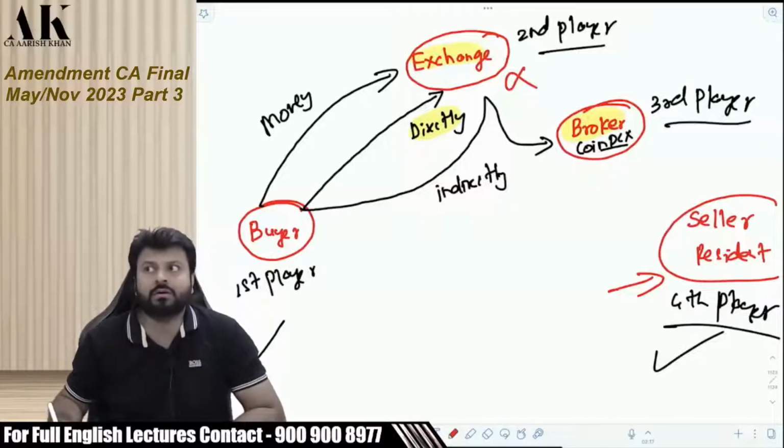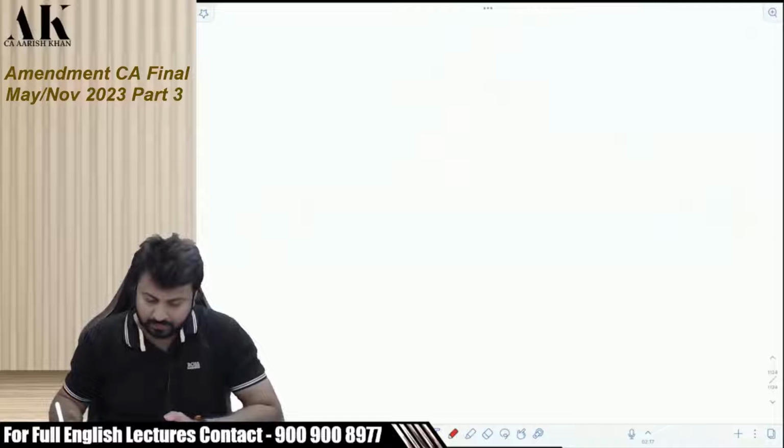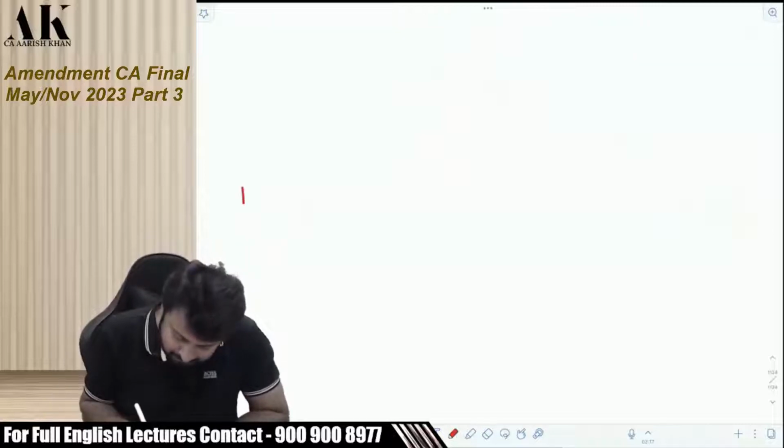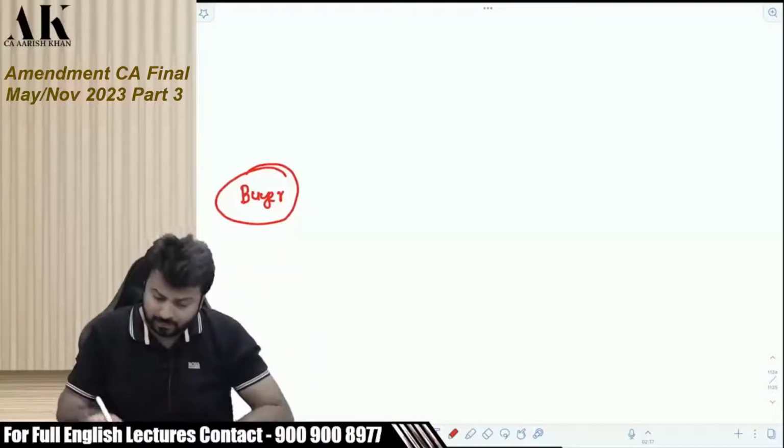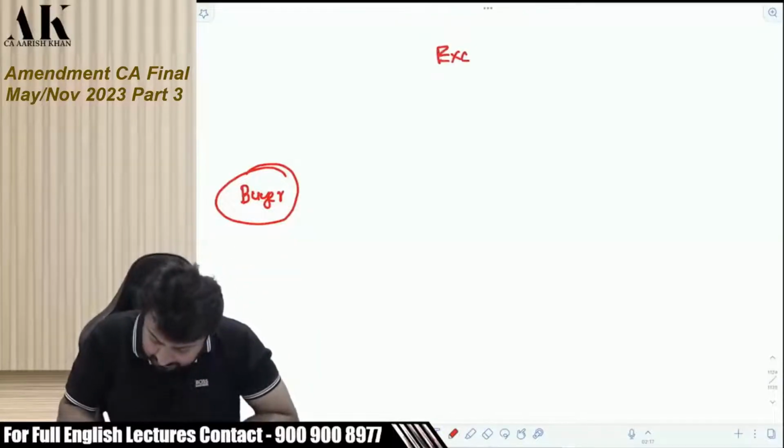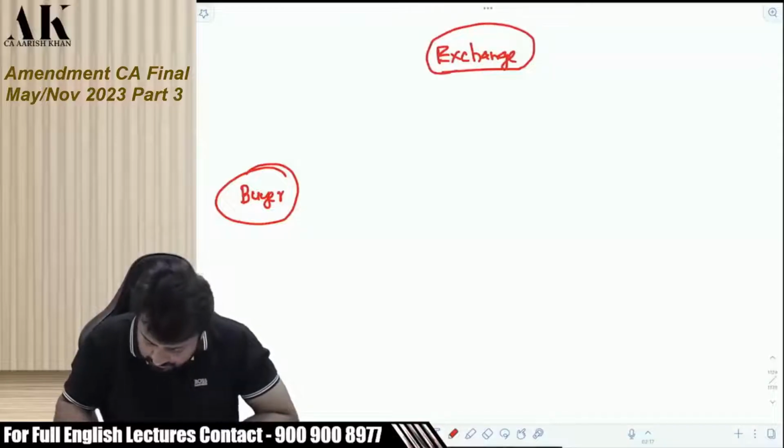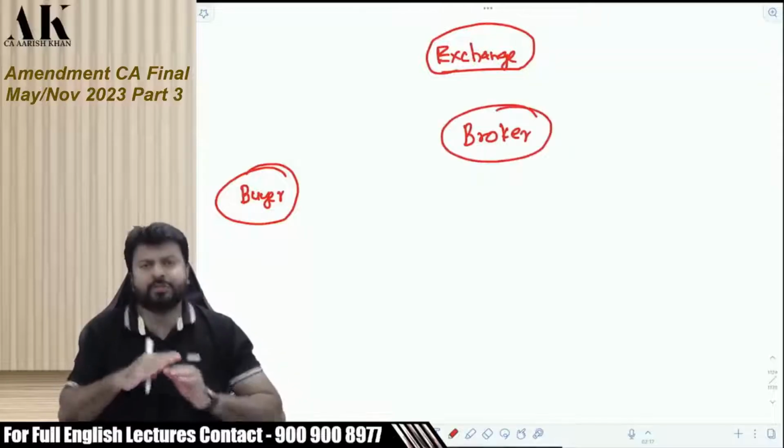So now, here there is a buyer. We are the buyer. Here there is an exchange. There might be a broker in between. There might not be a broker in between. We will try to see both the possibilities.